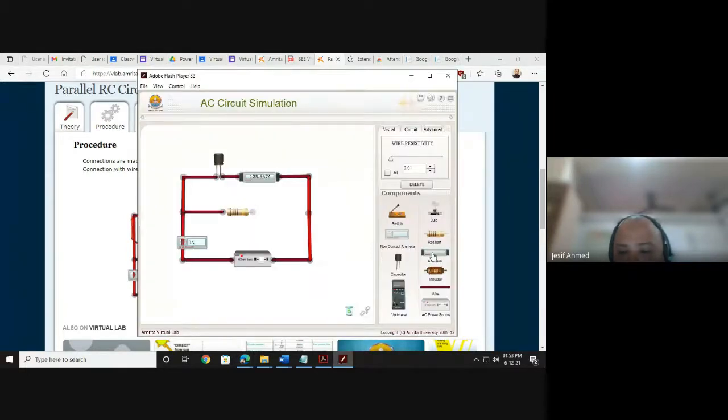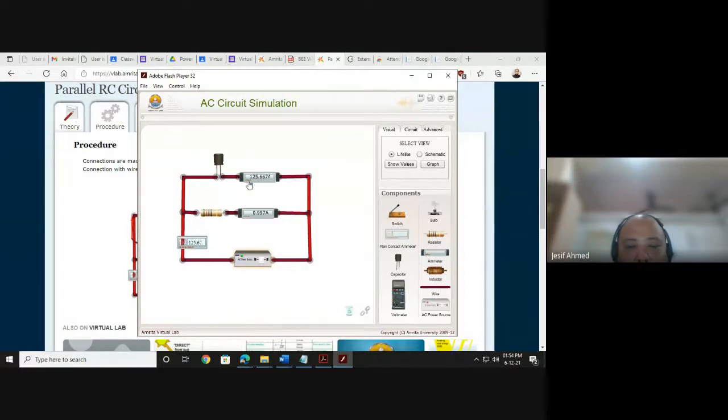So I will take another ammeter and connect it in series with the resistor. Done. Now I will switch it on.